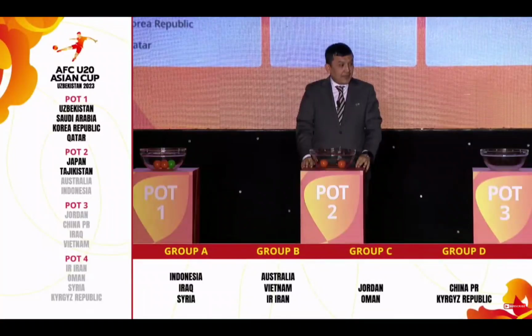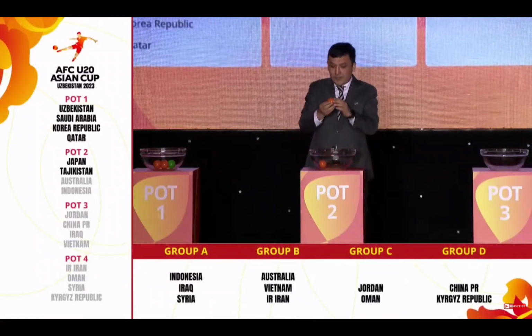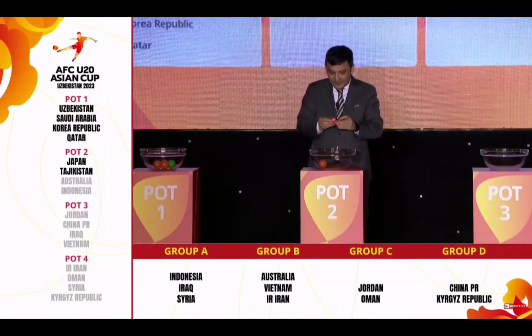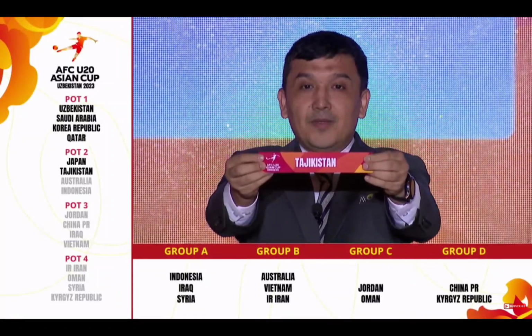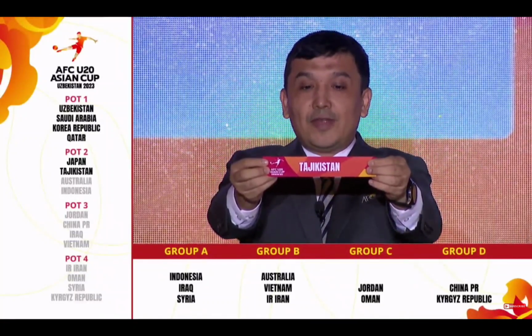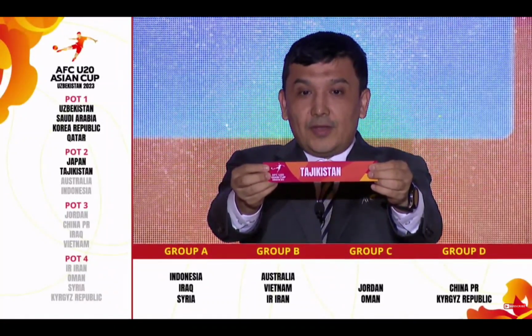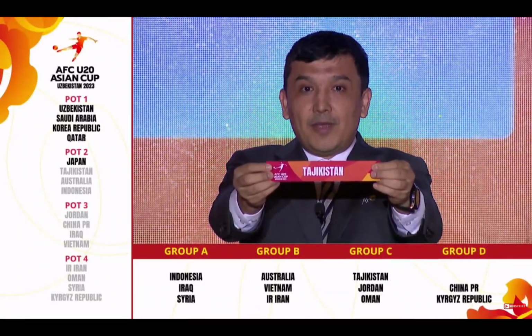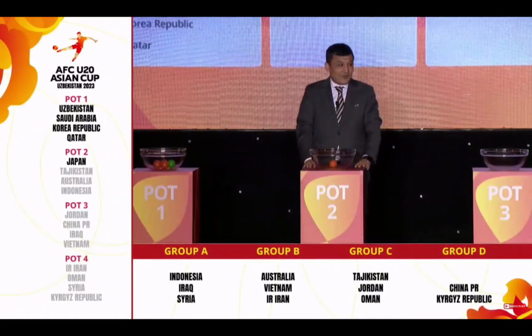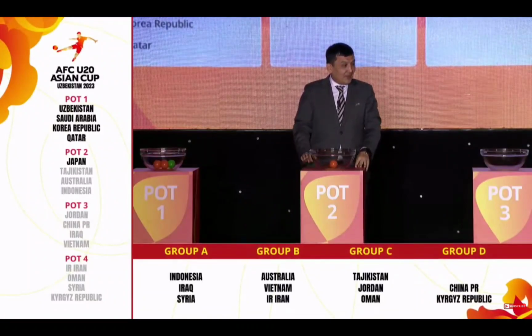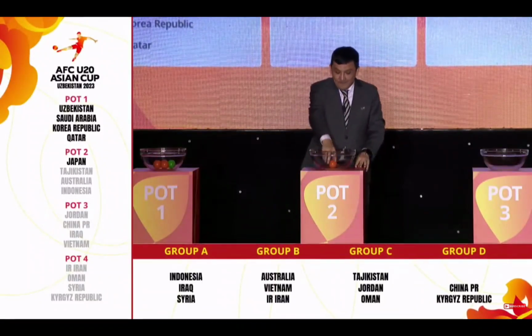We have Japan and Tajikistan remaining, and this team will go to position 2 in Group C. Tajikistan, quarterfinalists in the 2018 edition, hosted and won Group I in Dushanbe. Tajikistan takes position 2 in Group C, joining Jordan and Oman. So we are not going to see a Central Asian derby, at least during the group stage.